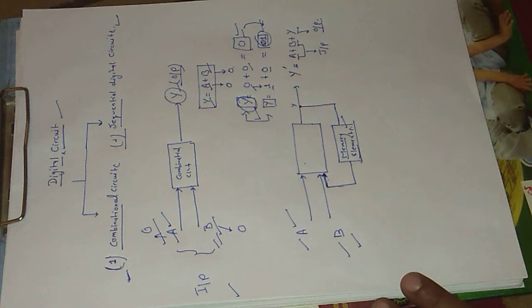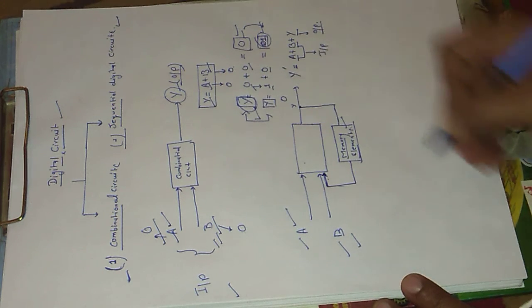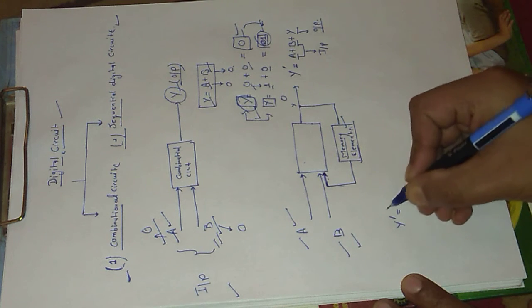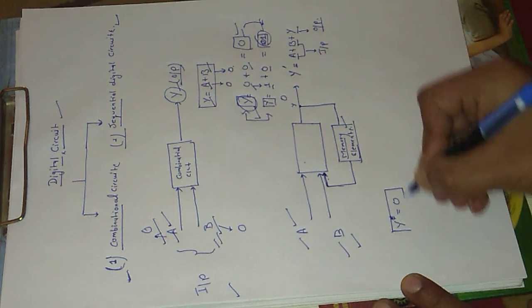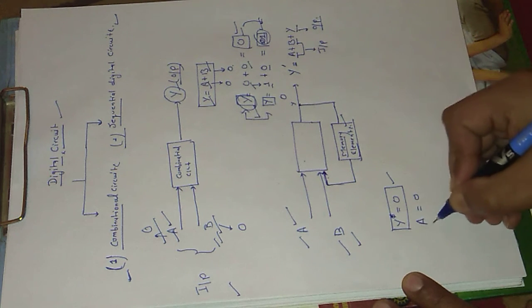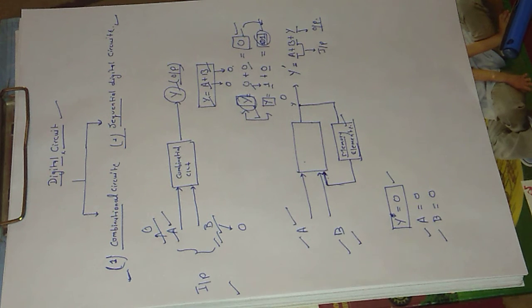Suppose initially the current output is 0. Initially Y dash equals Y equals 0, and A equals 0, B equals 0. It means the current values of the input are 0.